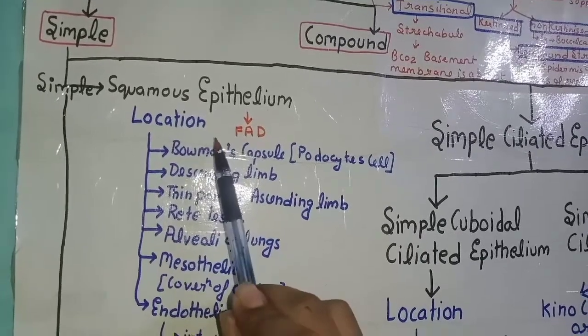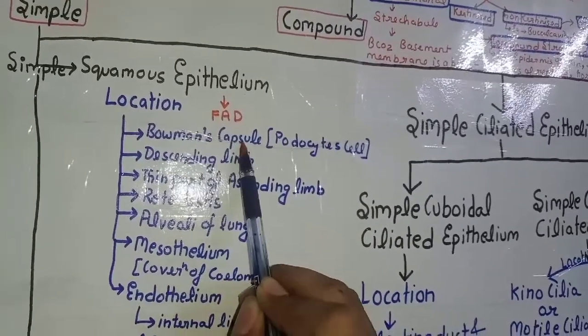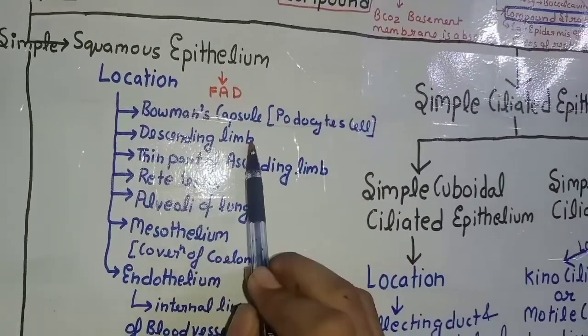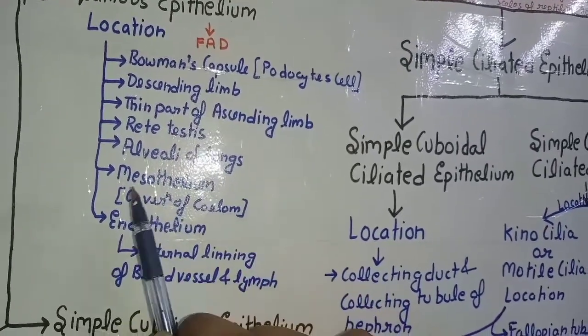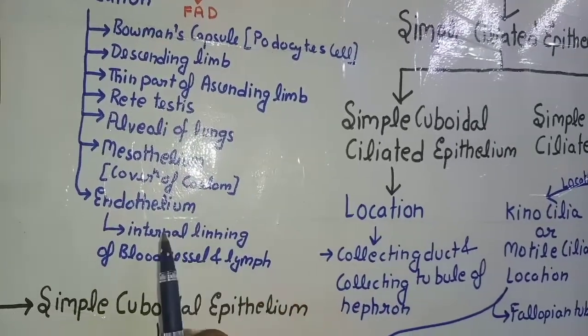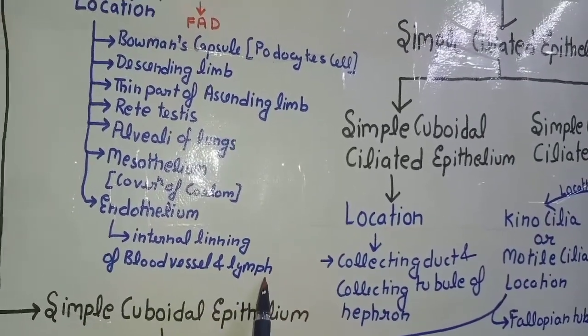So coming to simple squamous epithelium. The location of simple squamous epithelium is Bowman's capsule, podocyte cell, descending limb, thin part of ascending limb, rete testis, alveoli of lungs, mesothelium, and endothelium, which is the internal lining of blood vessels and lymph.